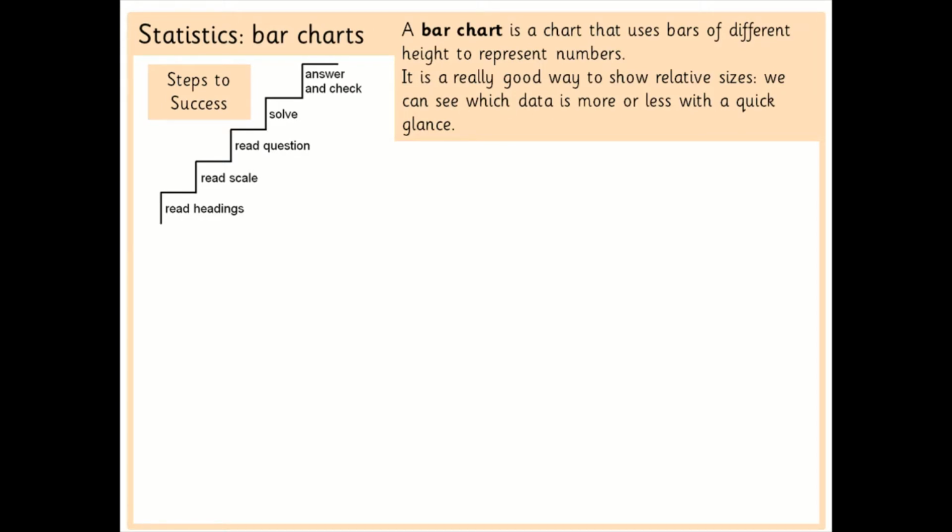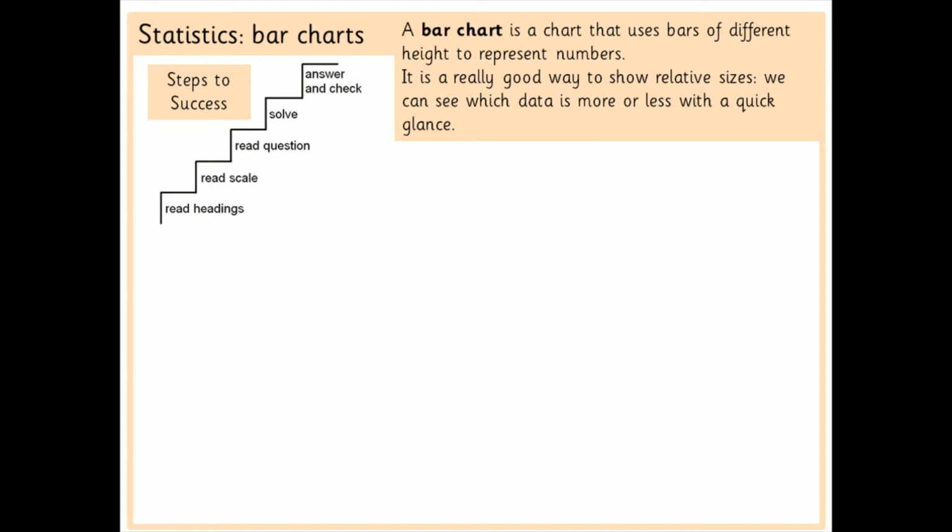So this is your third session this week on statistics, but today we're going to be looking at bar charts. A bar chart is a chart that's made of bars, and the bars are at different heights and that represents numbers. It's actually a really good, clear way to show sizes. You can see which information is more or less, just at a quick glance.